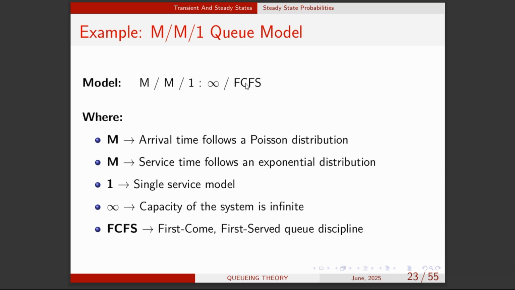And it's first come first serve. This is the service pattern. Okay. So first come first serve. All right. That's the exponential Q model. So we're going to use this Q model as our reference model to study all the operating characteristics of a queuing system, right? So stay tuned and let's continue.